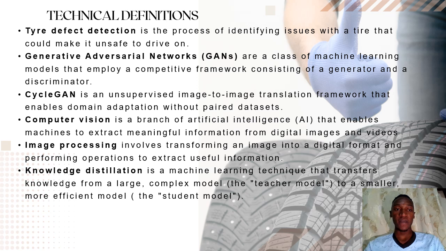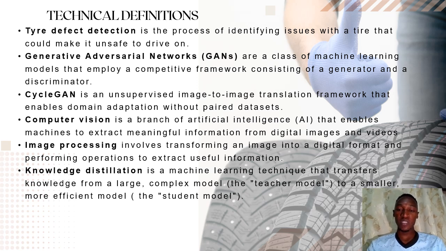Then we have CycleGAN, which provides an image-to-image translation framework that enables domain adaptation without paired datasets. This will enable us to distinguish between images without comparing them with their immediate neighbors, but within the entire dataset. Then we have computer vision, which is a branch of AI that enables machines to extract meaningful information from digital images and videos.